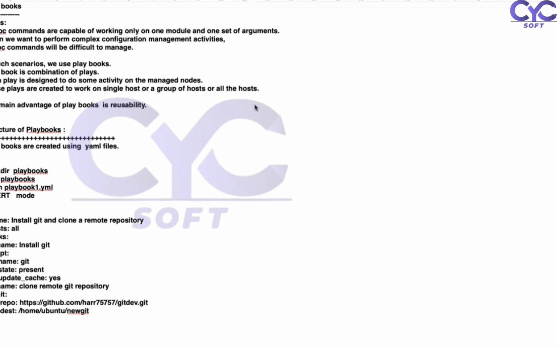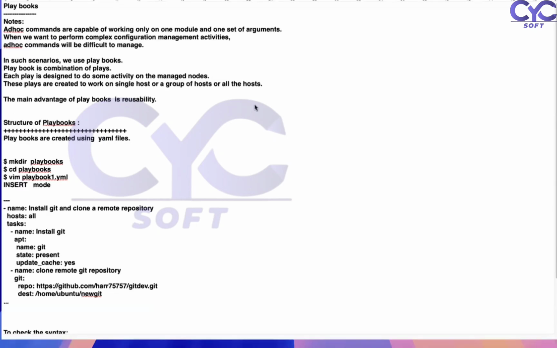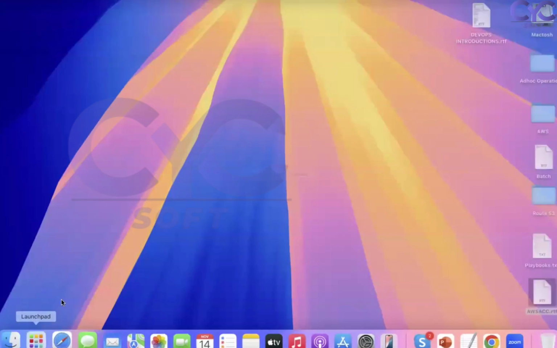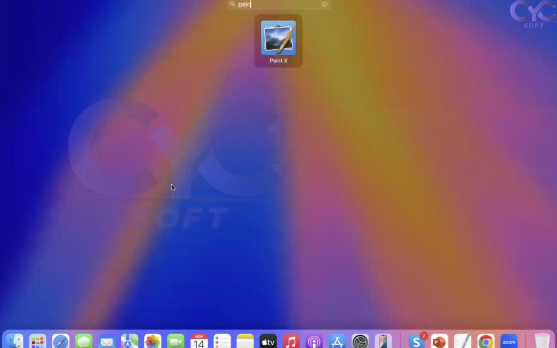Each play can be designed to manage nodes on the basis of a single host or a group of hosts. Here you need to notice one thing: the main advantage of playbooks is the reusability concept. That's very important. Now, how do we work with a playbook? I'll go with the architecture to understand this concept. Let's go to the page.